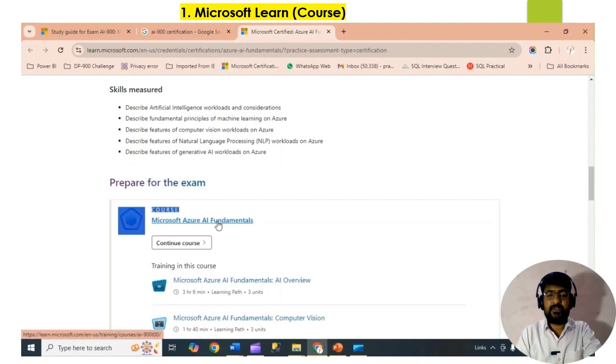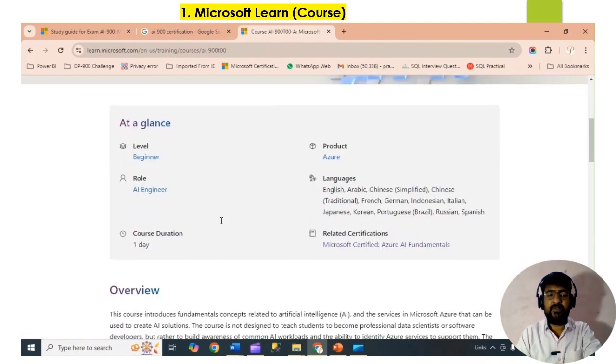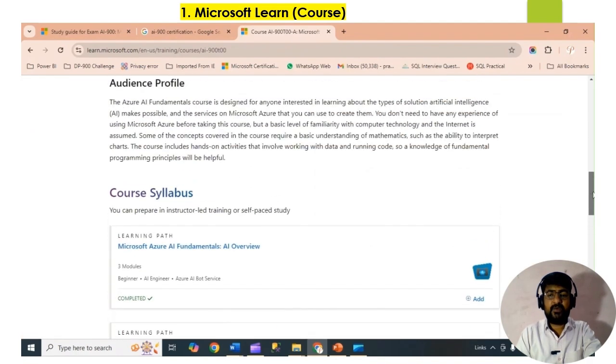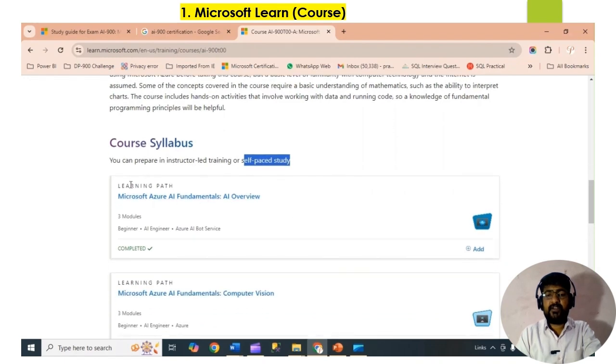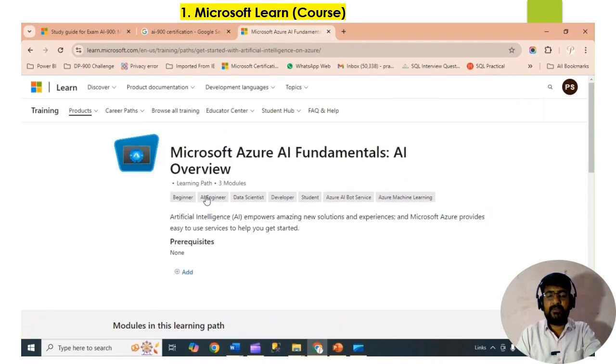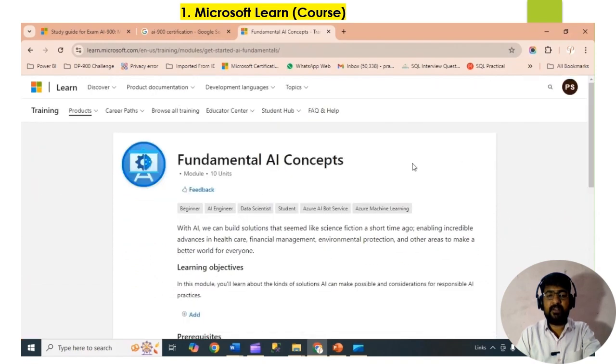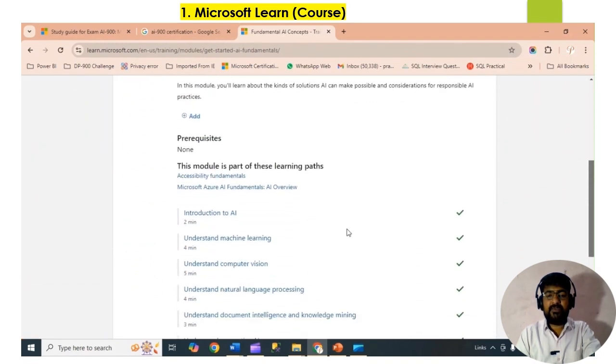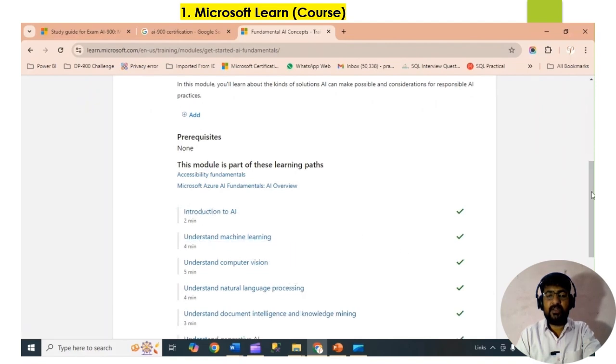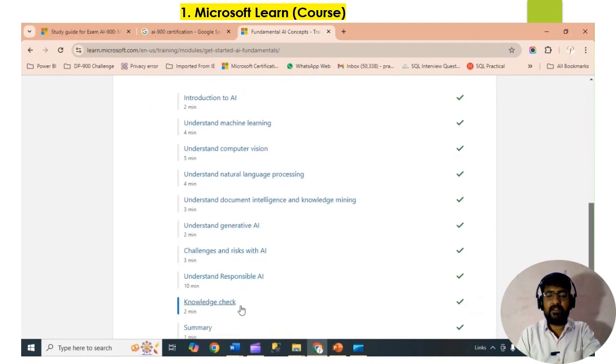So this is the course, which is provided by Microsoft. You can enroll in the course and complete each learning module and topic. Then you will get an idea of the certification and you can clear the AI concepts. If I open the first module, Microsoft AI Fundamentals, the fundamental AI concepts, you can scroll down and complete all the modules one by one.